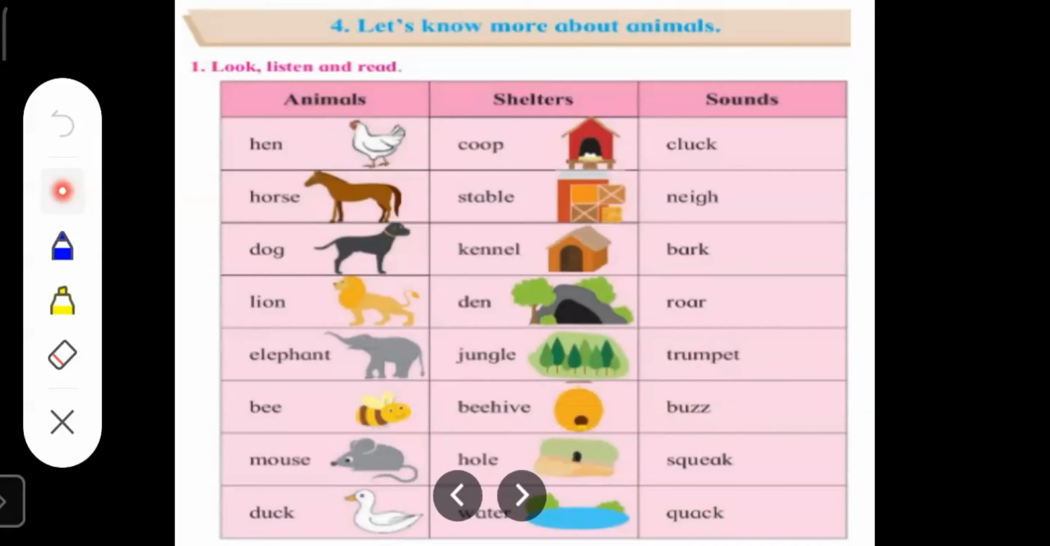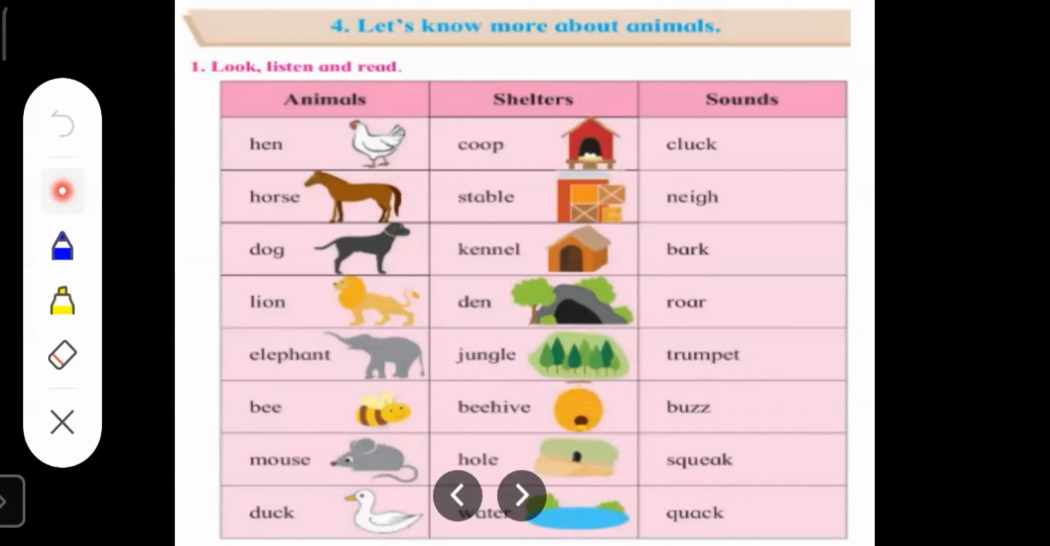Mouse. The sound made by a mouse, you all have learned in the lesson. This is a picture of a nocturnal animal and its name is mouse. Mouse lives in a hole. Mouse is a small animal, so it lives in a hole. And the sound made by a mouse is called squeak.